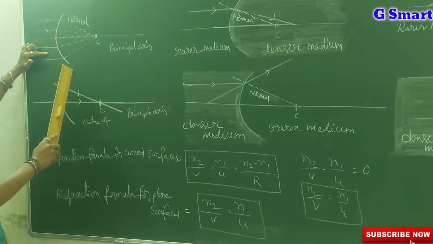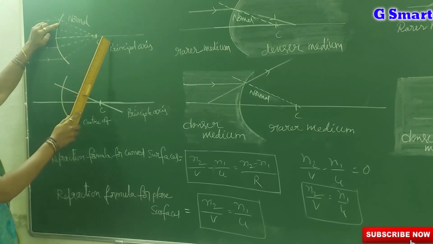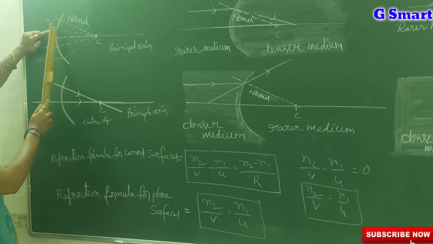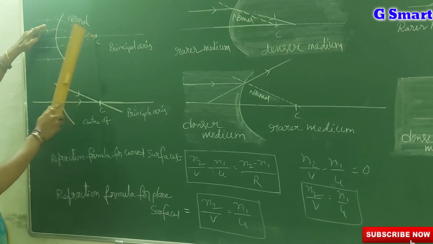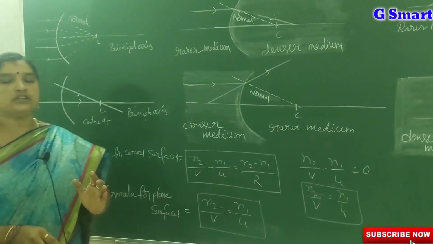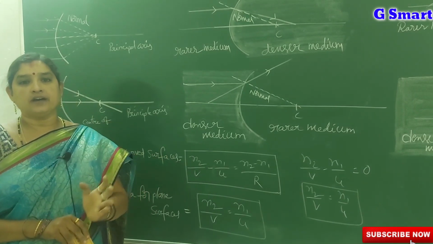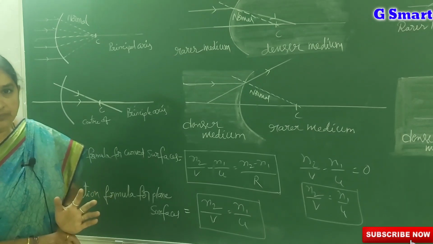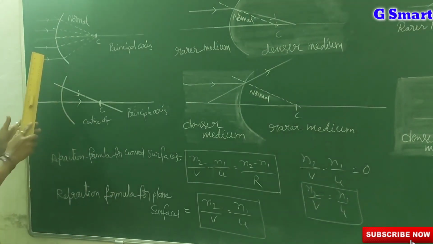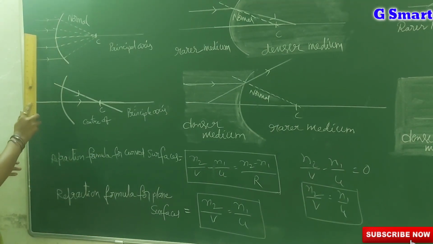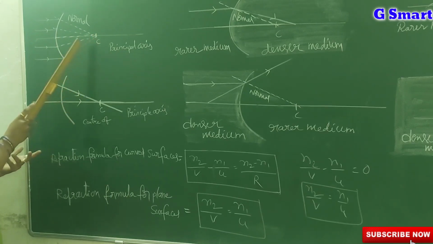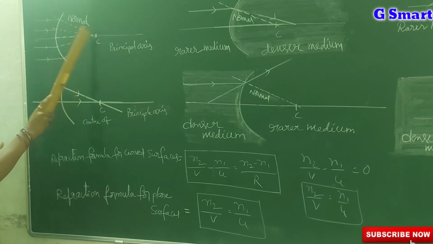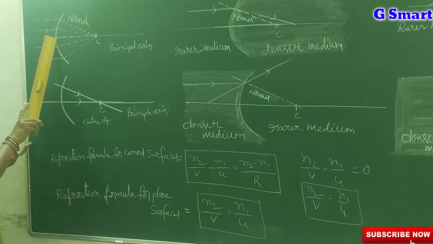A line from any point on the curved surface to the center of curvature acts as a normal. If you take any point, this is a normal. If you take this point, this is also a normal. So here these are all normals. The principal axis also acts like a normal. Why? Because it is also a straight line formed by a point on the curved surface and the center of curvature.